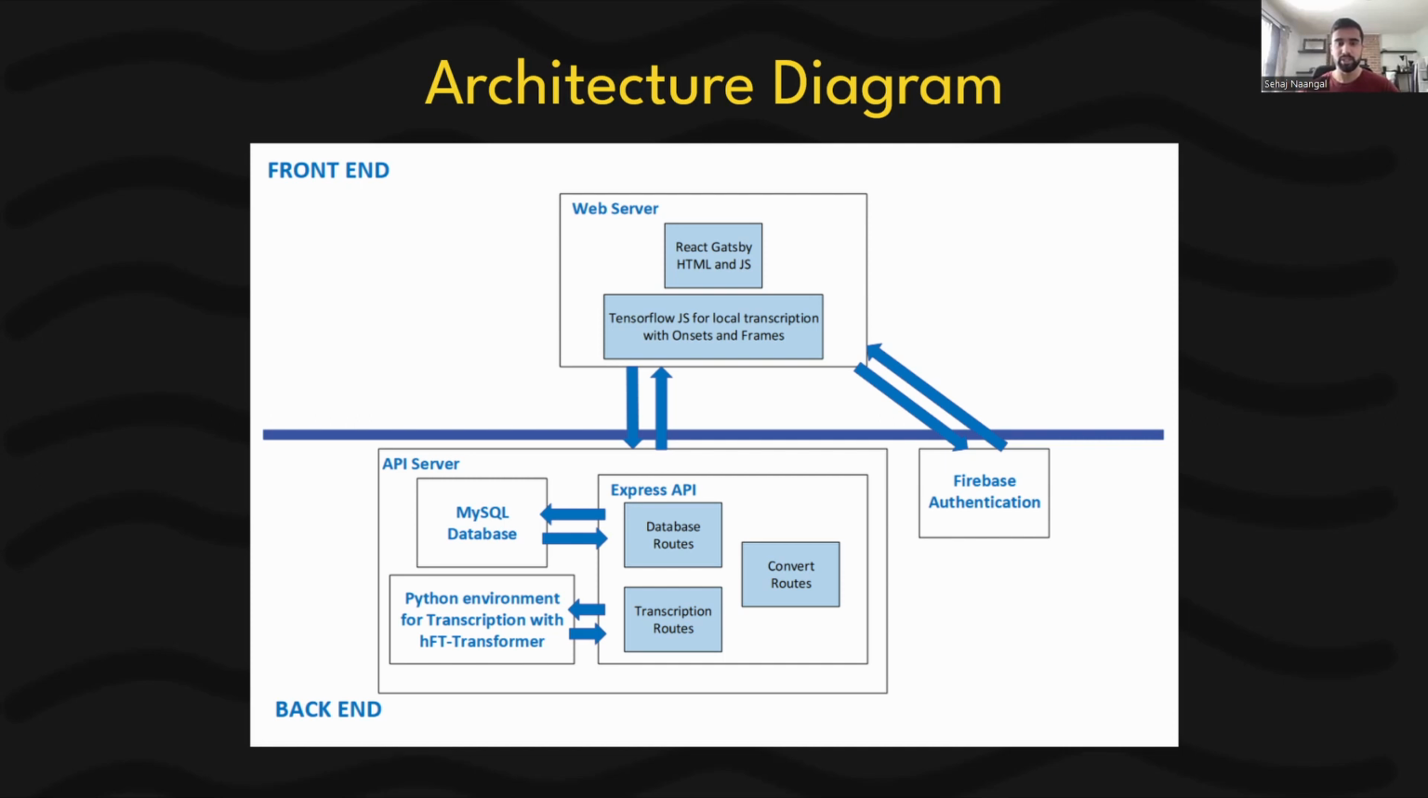The second component is the backend, and this consists of the API server and our authentication using Firebase. The API server is used to manage the data in the backend. In here, we use a MySQL database for storing the user's data. We make use of the Express API to handle multiple routes and endpoints. Within our Express API, we have different routes that perform different functionalities. The database routes handle CRUD operations on the database. Convert routes handle tasks like converting audio format files, as well as processing those files before sending them for transcription.